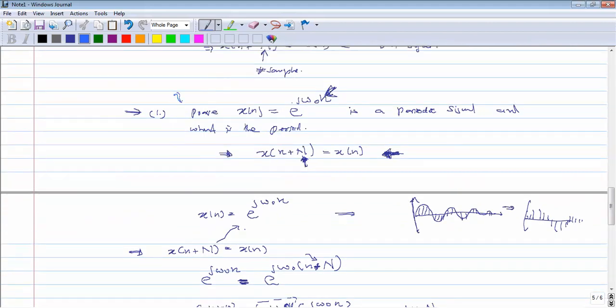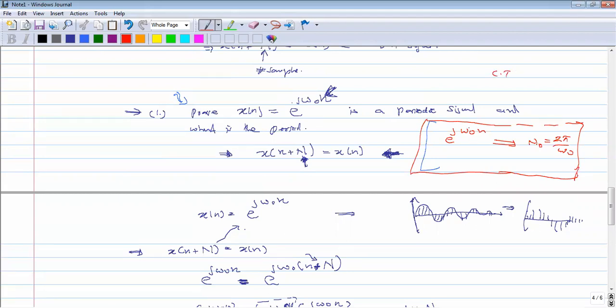What is the answer to this question? Yes, e to the power j omega naught n is periodic, and the period, let's say it is n naught, is 5 by omega naught. So we have proved this. We have done this several times with continuous time signals, and the same procedure we have followed.